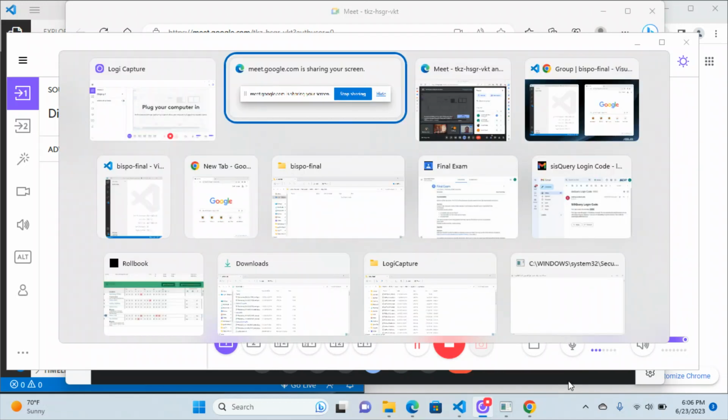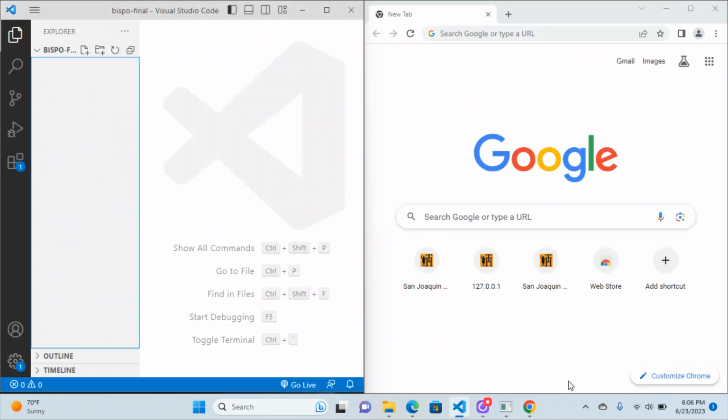Okay, so I've got the instructions pulled up on another window. I've got just a browser open here and my coding environment, and I've got my directory open. I just created one called Bispo Final.